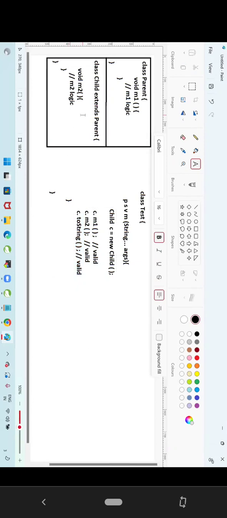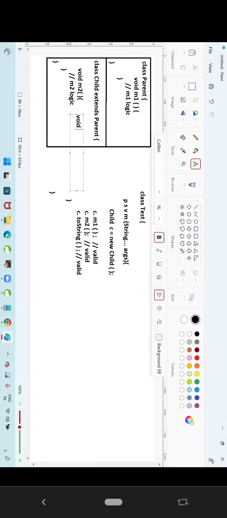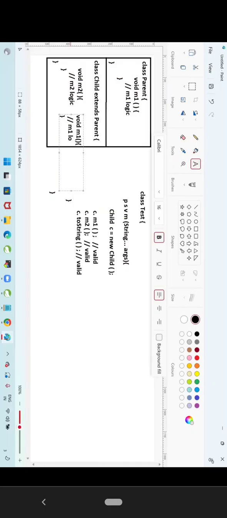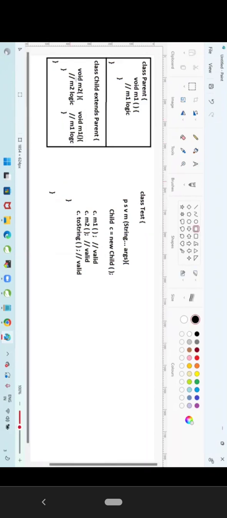Perfect. For example, here also I am writing M1. This is logic. Okay guys. So how many methods are available in the child class?